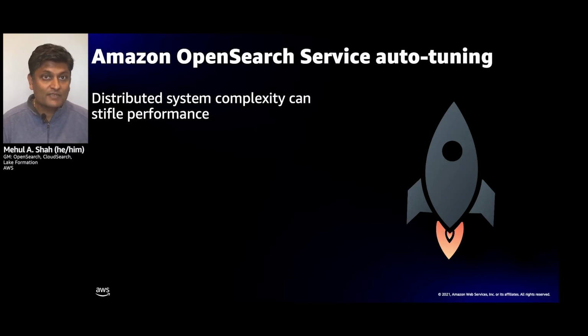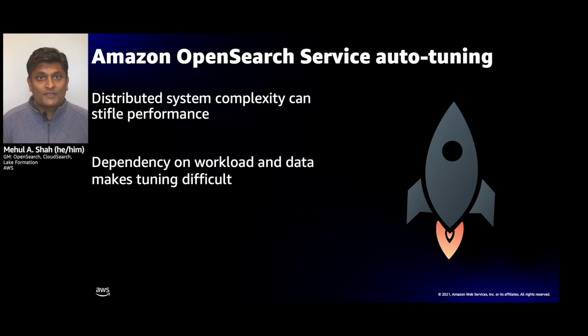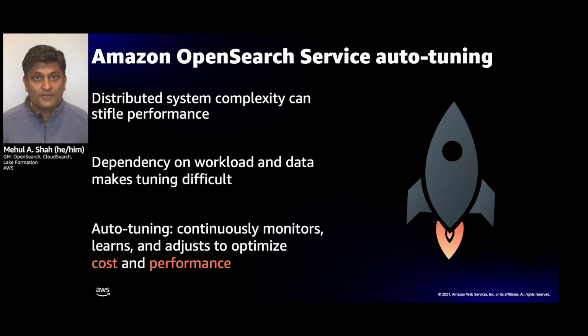In some cases, it can actually grind to a halt. Now, even if you know how to tune your cluster, your workloads are always changing. The data that you're running is also changing, and the performance of your system definitely depends on the workload and the data. So having something that continuously monitors, learns, and adjusts the parameters to optimize cost and performance is necessary, especially at scale.